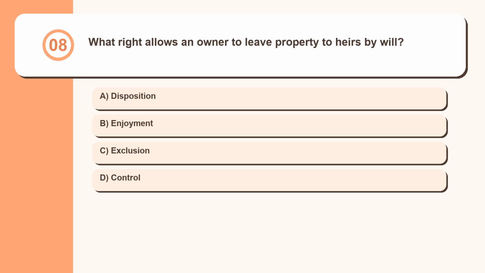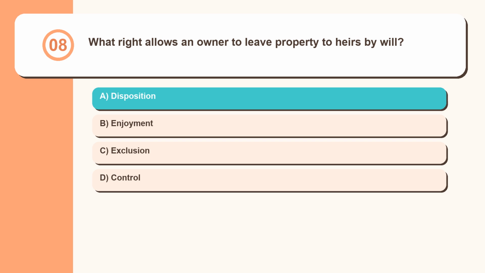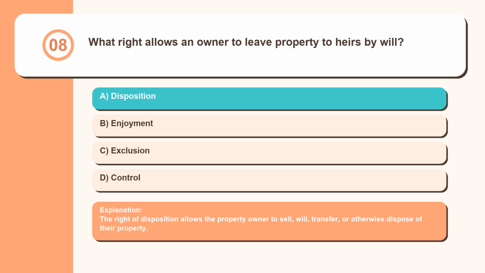Question 8. What right allows an owner to leave property to heirs by will? Disposition, enjoyment, exclusion, control. The right of disposition allows the property owner to sell, will, transfer, or otherwise dispose of their property.